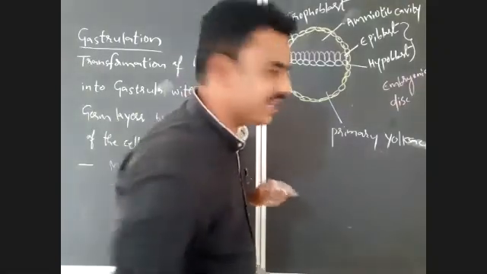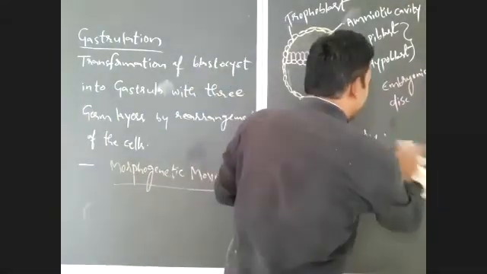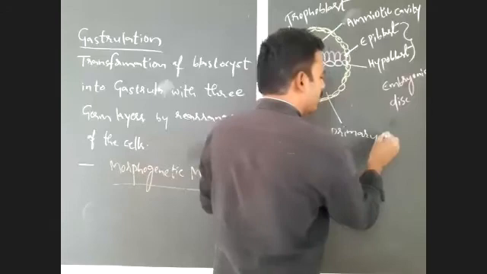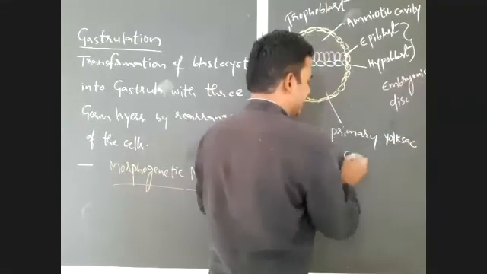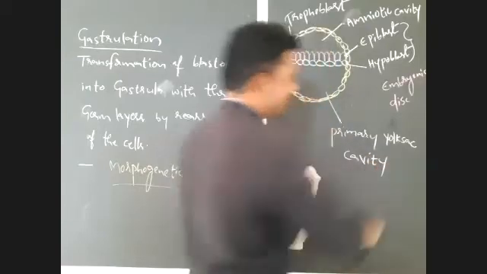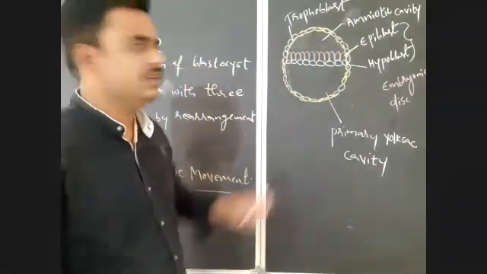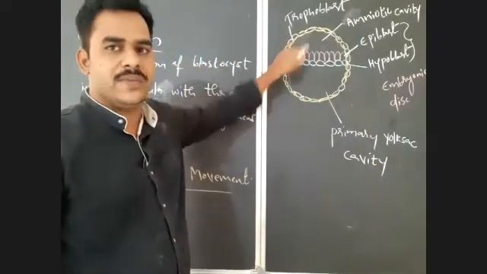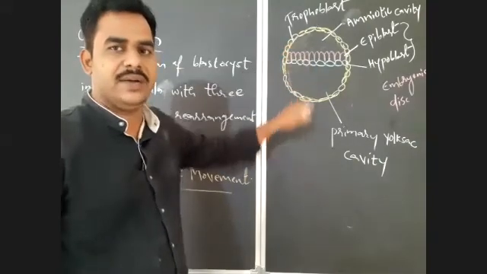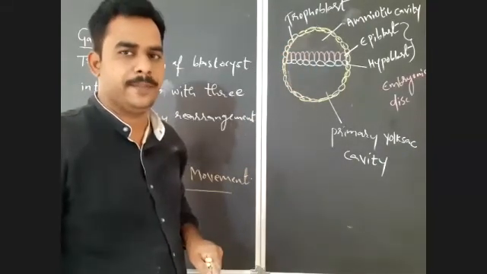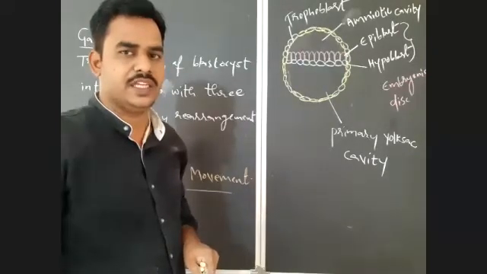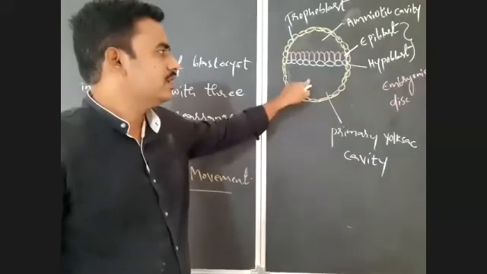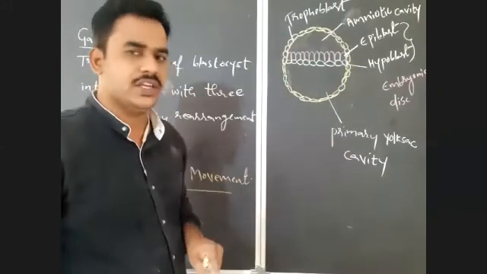So here formation of primary yolk sac cavity and amniotic cavity both are completed, right? So there is formation of two cavities, amniotic cavity and a primary yolk sac cavity. The locations of these two is very important.